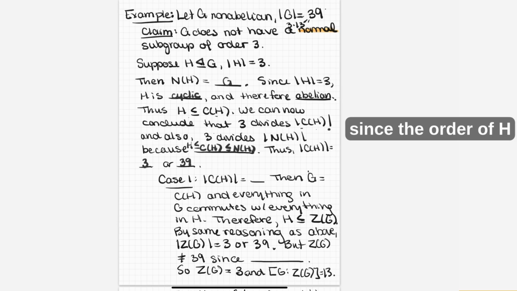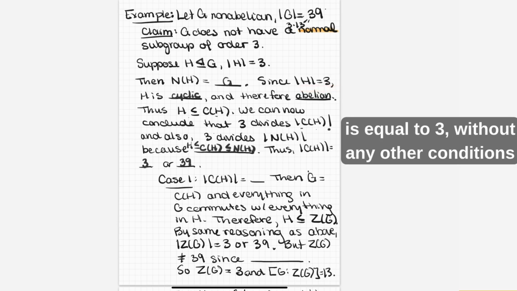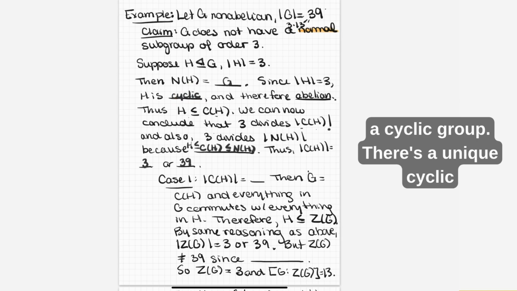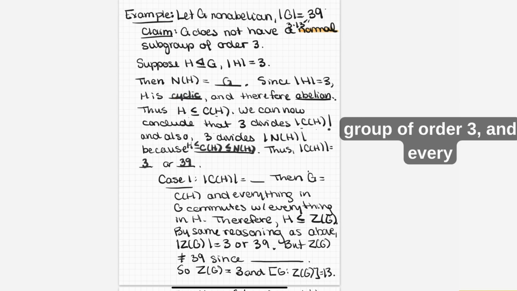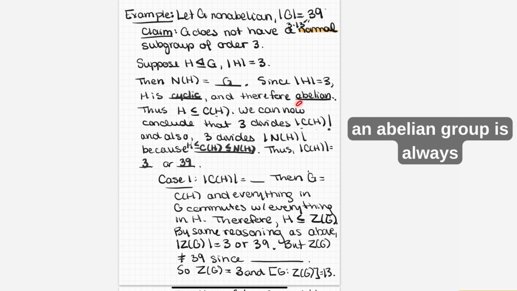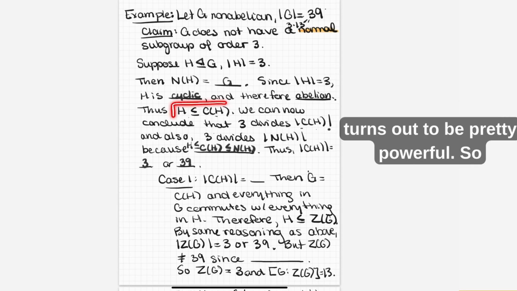So since the order of H is equal to 3, without any other conditions at all, it has to be a cyclic group. There's a unique cyclic group of order 3, and every cyclic group is abelian. So an abelian group is always contained inside of its centralizer, or the things that commute with it inside of G. Every element of H commutes with itself. So this condition turns out to be pretty powerful.